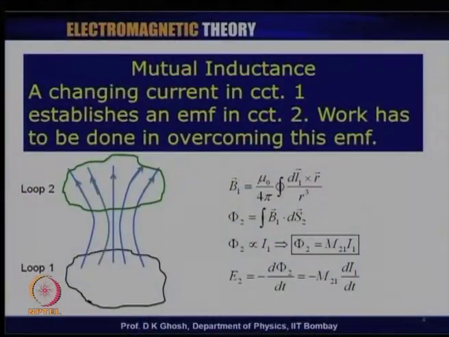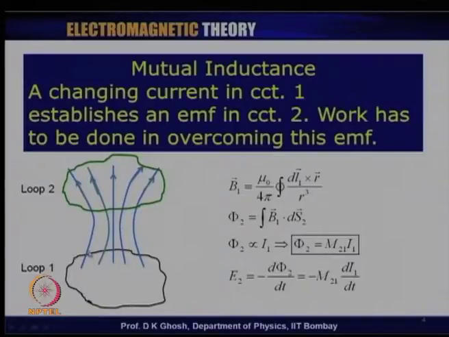With this, let me introduce the concept of an inductance. So, notice that supposing I have two circuits, I have called this loop 1 and this loop 2. Now, let us suppose that there is a current which is flowing through loop 1, and this current is changing with time.